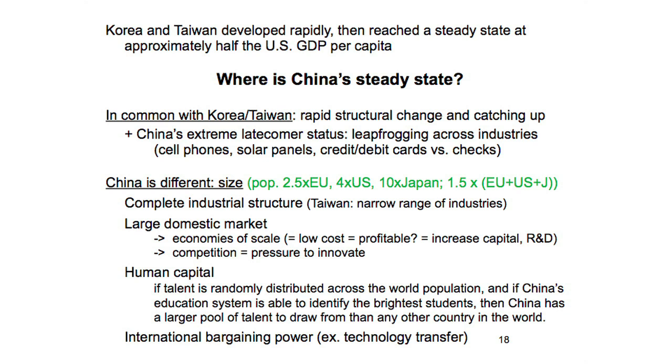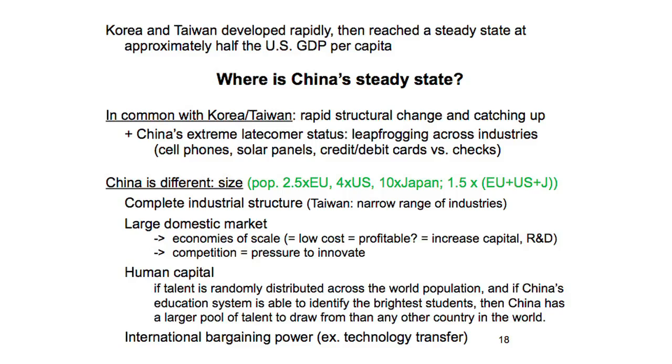The human capital argument: if the US has 1 genius, China has 4 geniuses. If you think of a country owning the geniuses, one of the 4 might be a super genius, but then that person might work in the US. So just the sheer size allows much different operations than for Korea and Taiwan.